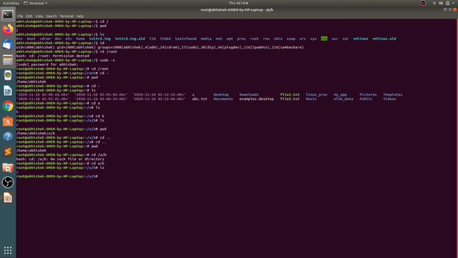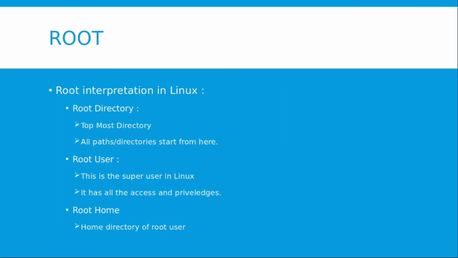So this is the difference between a relative path and an absolute path. So this is all about the file systems in Linux.